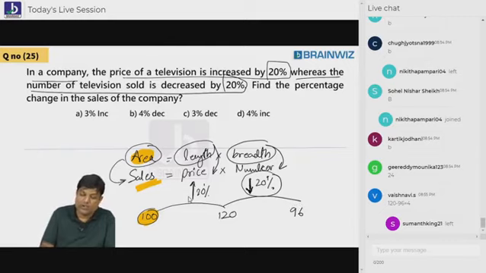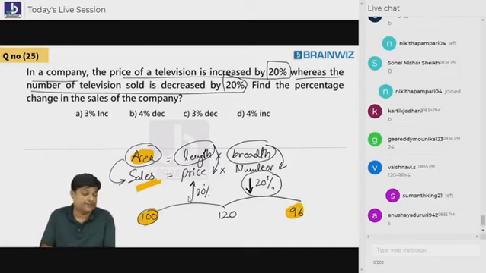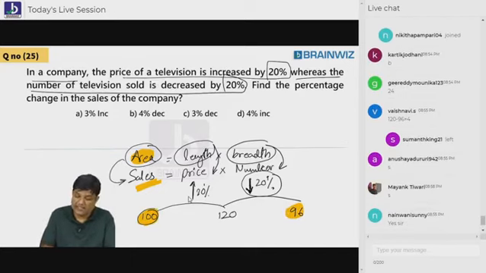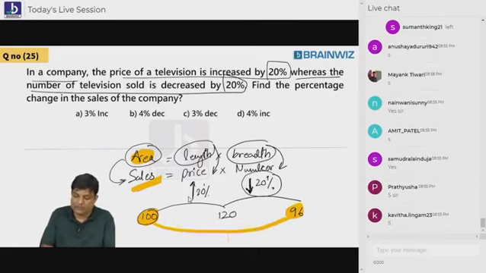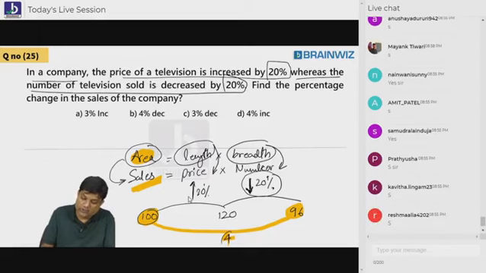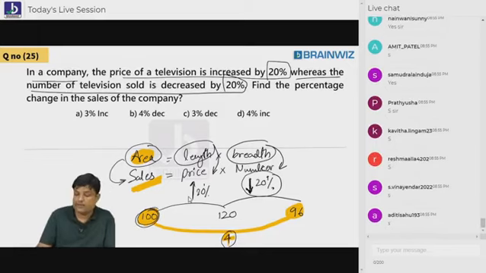Tell me, beta, what is your new sales? My new sales is 96. What is my old sales? 100. Now the new sales is 96. How much is it less? 4. So what is this in percent? 4% less. Less means nothing but decrease.